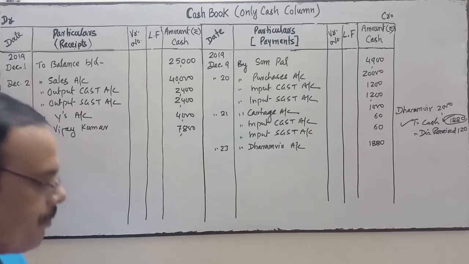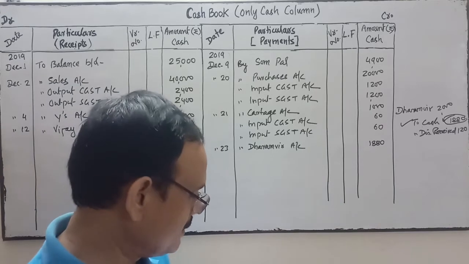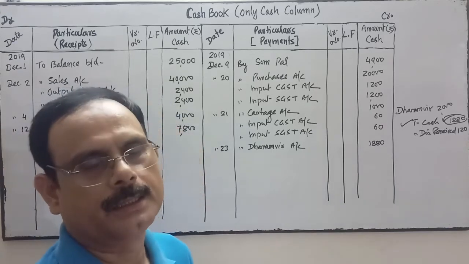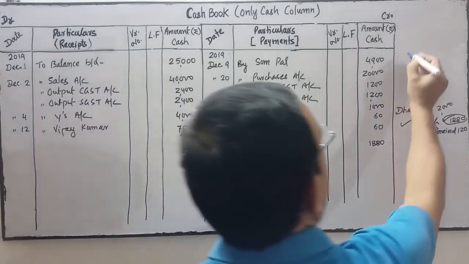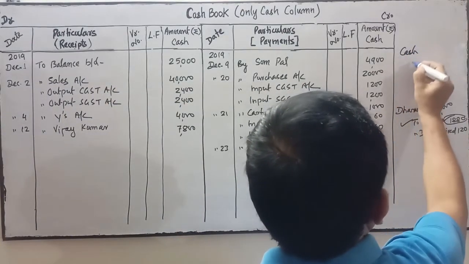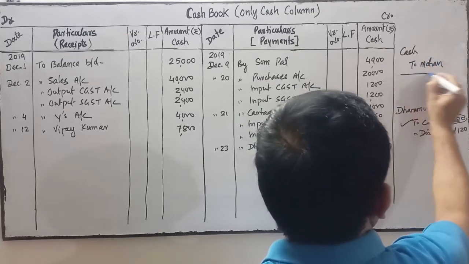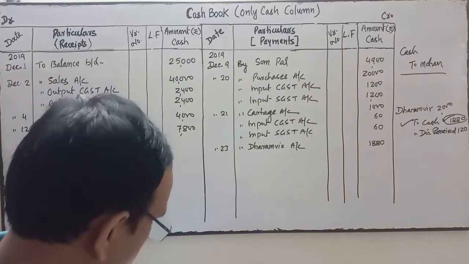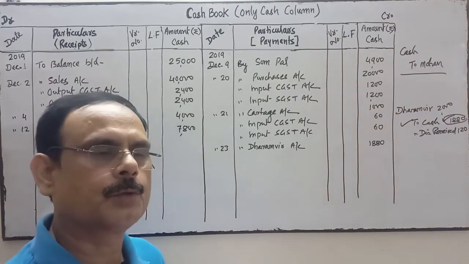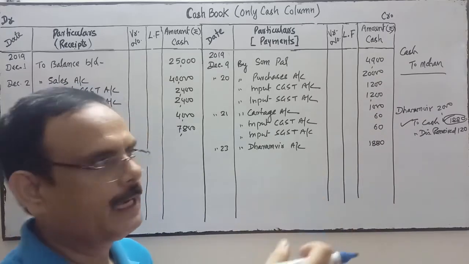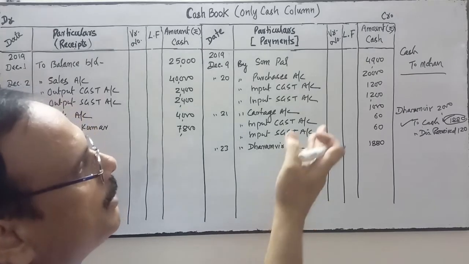Receipt MO from Mohan. MO means money order. Received MO from Mohan means we have received a money order. Money order normally we receive from the post office. So when we receive the money order from the post office, we get the cash. Mohan has sent the money order and we have received that amount from the post office. So cash comes in the business and Mohan is the giver.